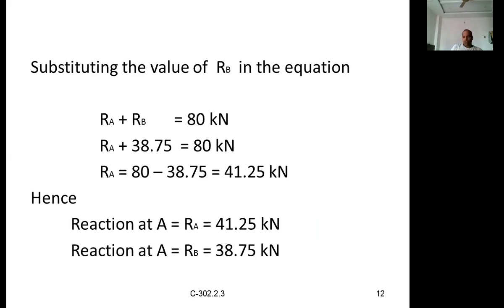Now what have we done in this class? We discussed how to calculate the reactions of the simply supported beam subjected to UDL, and another problem we solved on overhanging beams subjected to UDL as well as point loads, a combination of loads. We have done these two problems. Now let us go to the next one.